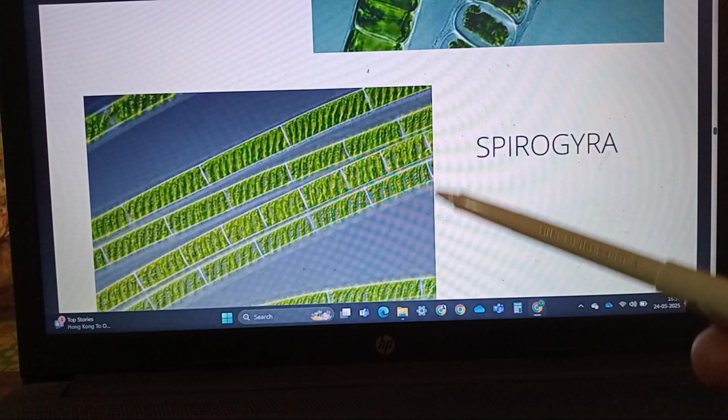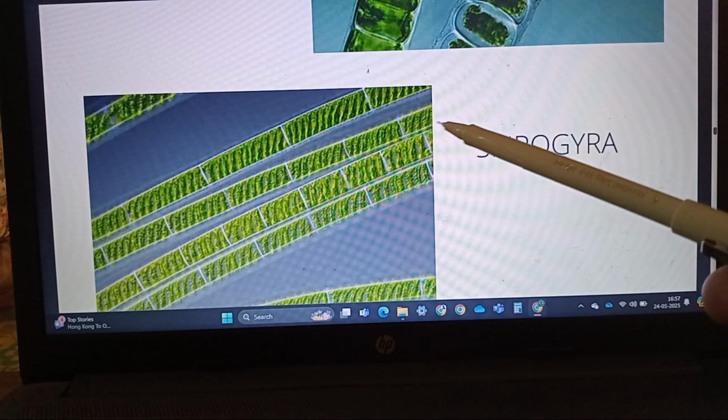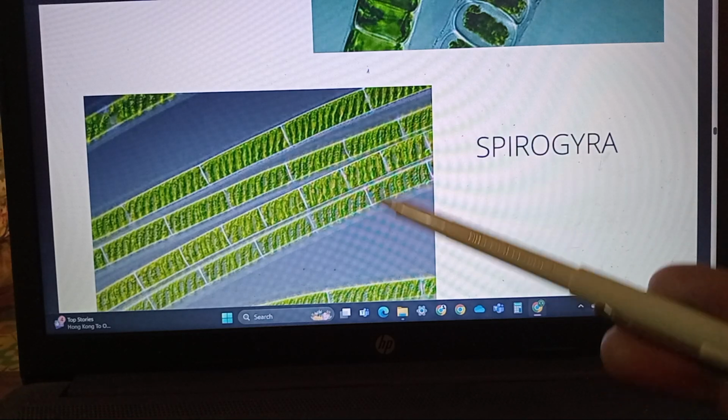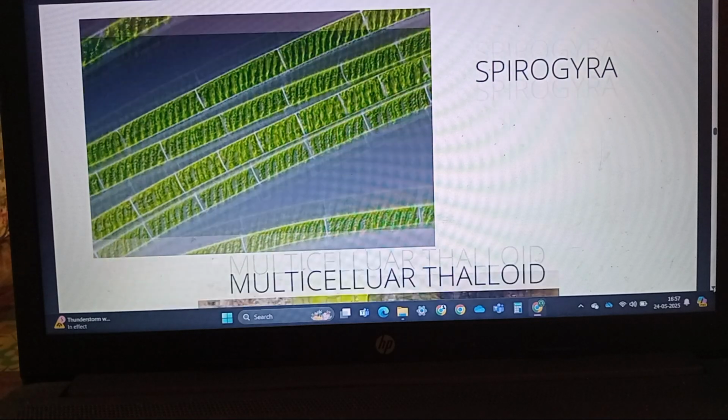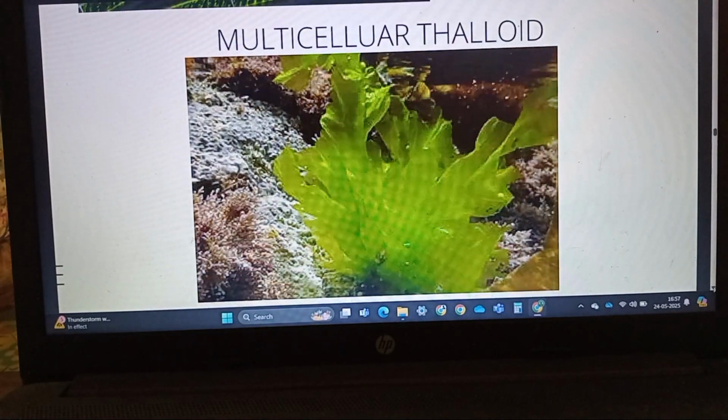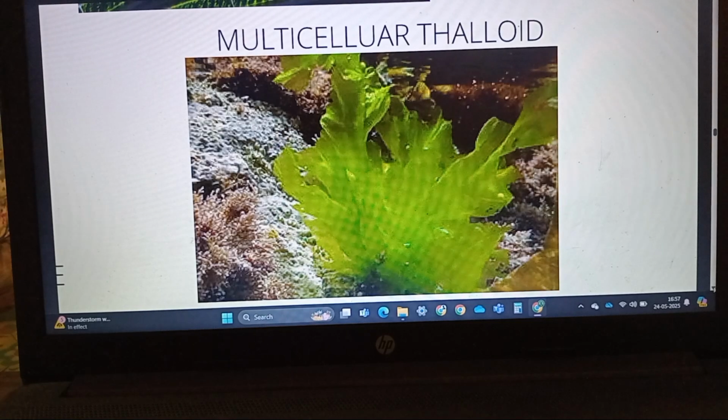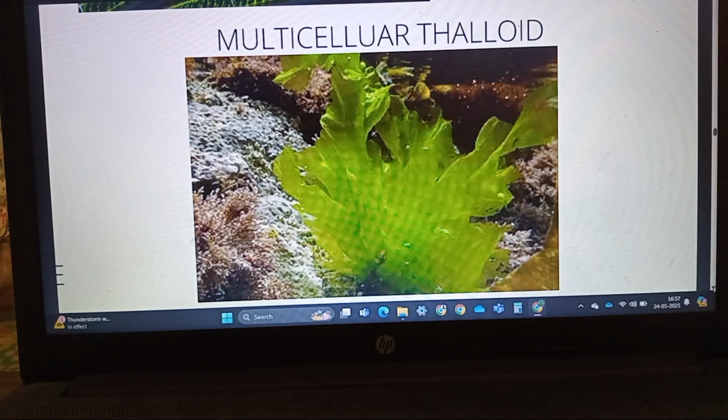In Spirogyra, the gametes are also isogamous, but they are non-motile. In Spirogyra, a ribbon-shaped spiral chloroplast is present. Green algae can be thalloid multicellular. An example is Ulva, which is used as food. So here we learned about the green algae.